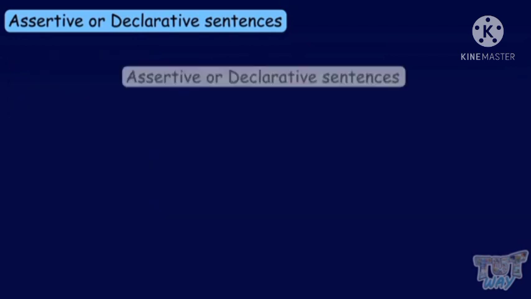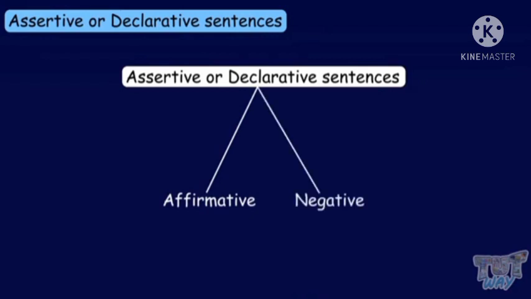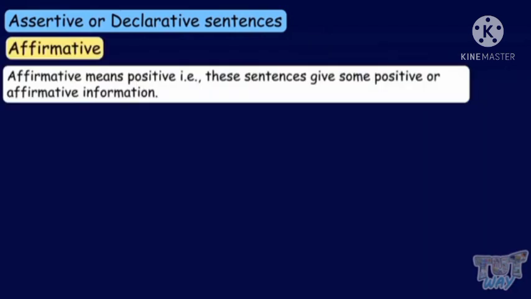Assertive or declarative sentences are of 2 types. First one is affirmative and second one is negative. Affirmative sentences means positive. Therefore, these sentences give some positive or affirmative information.